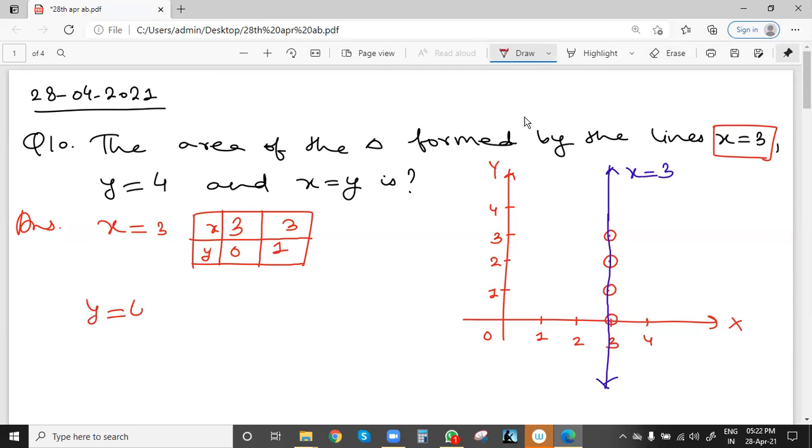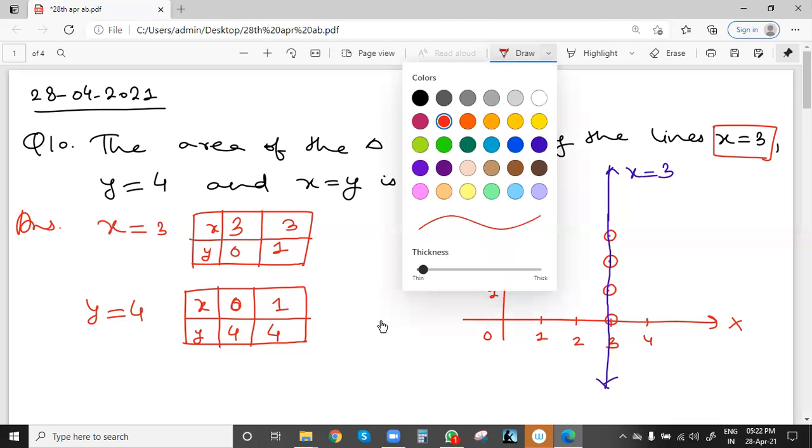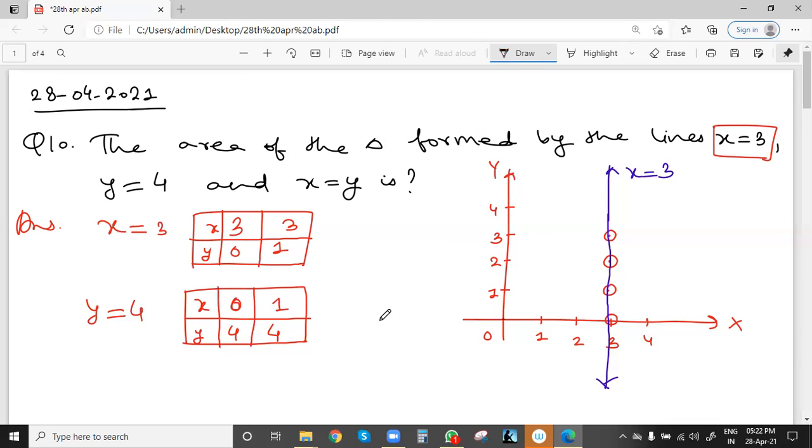Now next is y equal to 4. Similarly, y equal to 4 means y will always be 4, and x can take any value. No change in the y value, and x we can take 0, 1, any value. We'll plot these points first. X is 0, y is 4. And x is 1, y is 4.